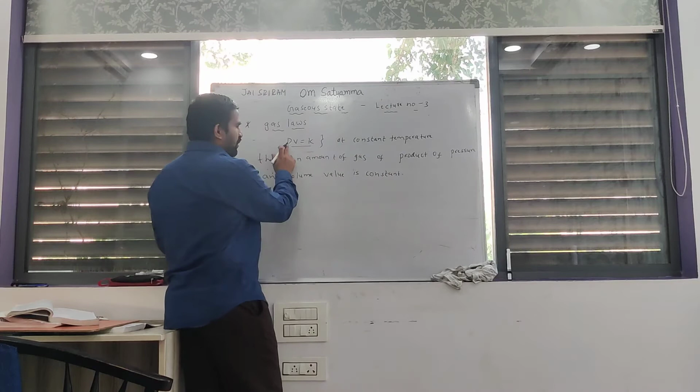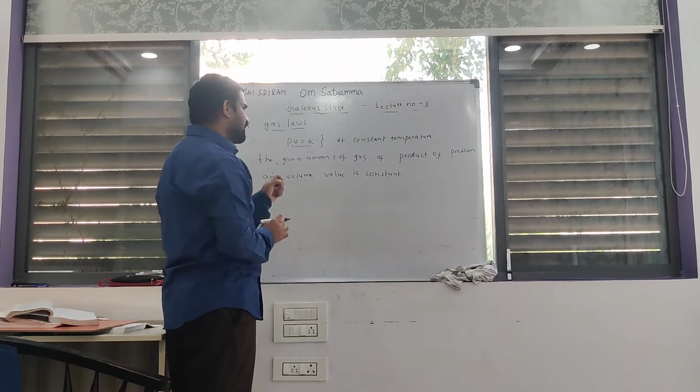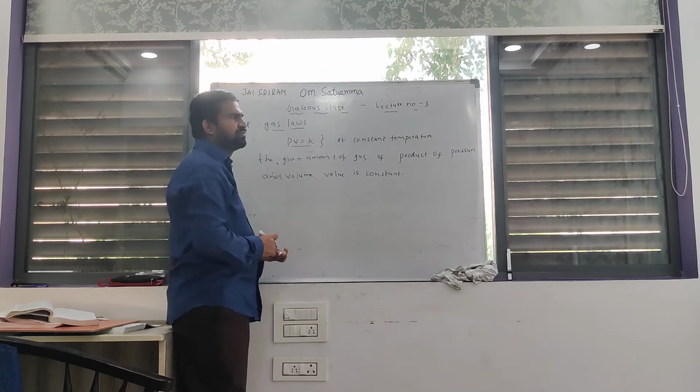Clear? The product of pressure and volume at constant temperature, for a given amount of gas, is equal to a constant.